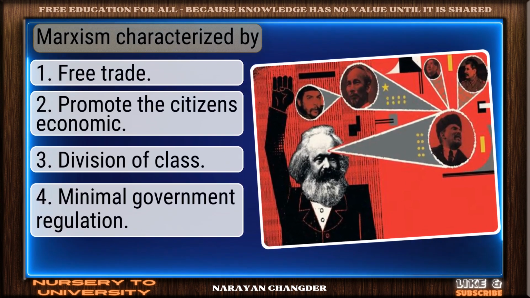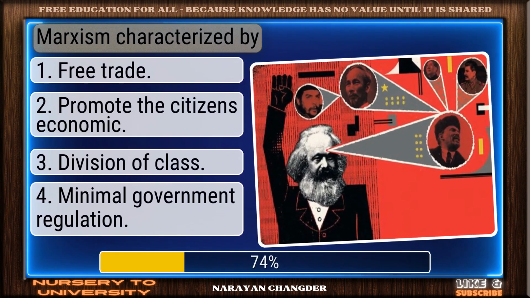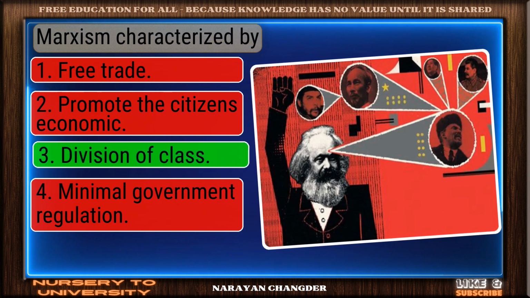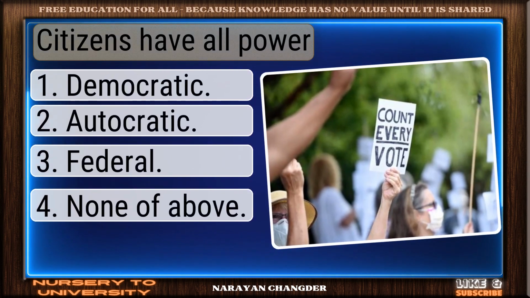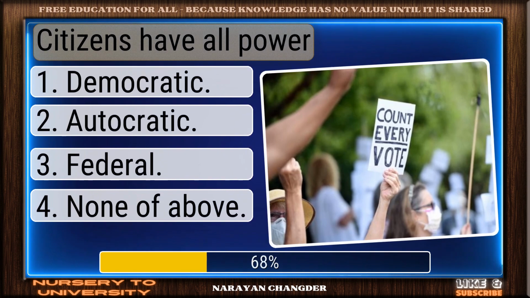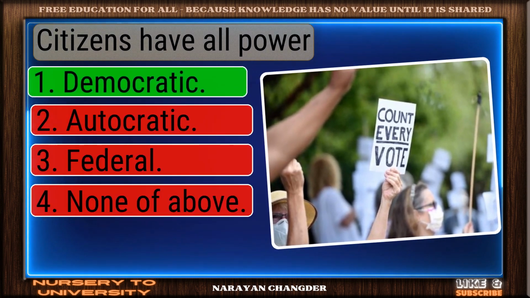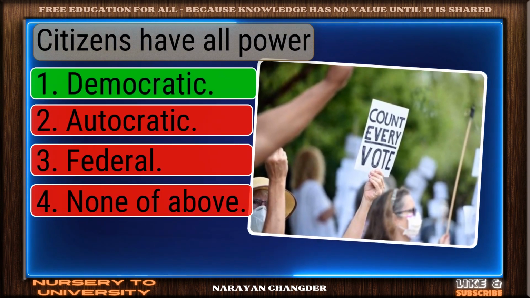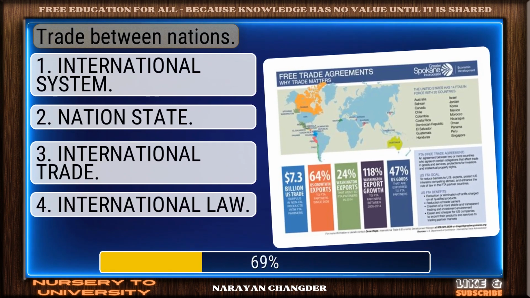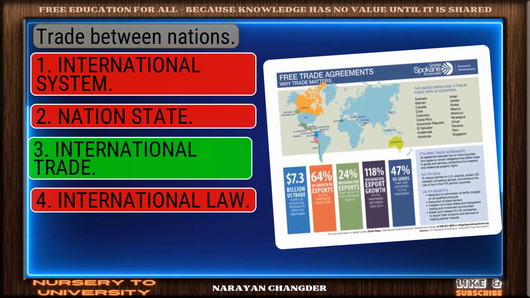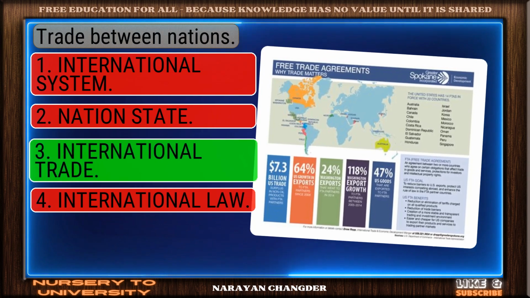Marxism is characterized by. Solid response. Division of class is a valid choice. Citizens have all power. Nice work. You chose democratic and it is correct. Trade between nations. You got it. Your choice, international trade, is right.